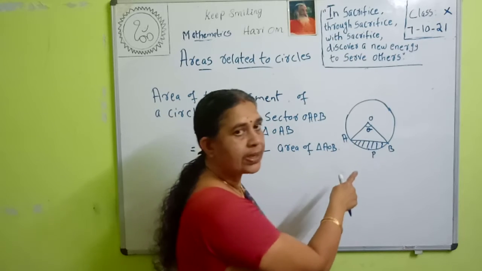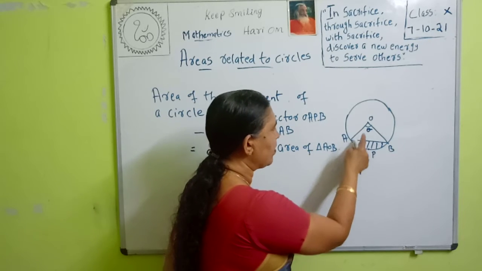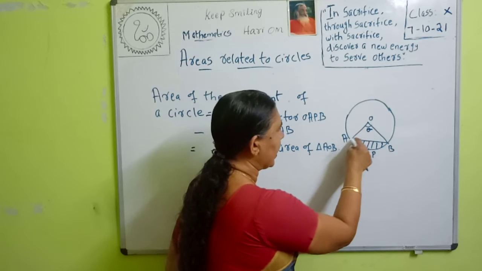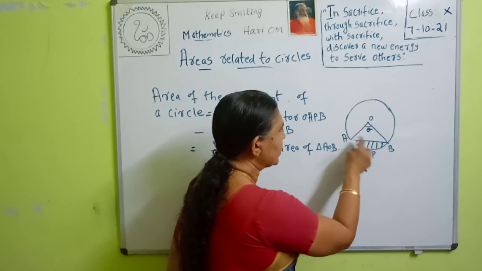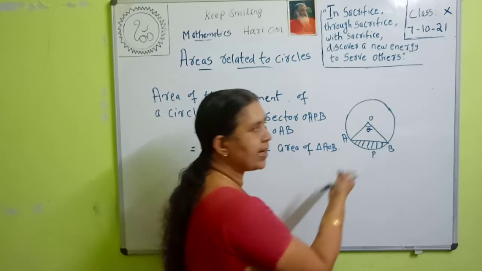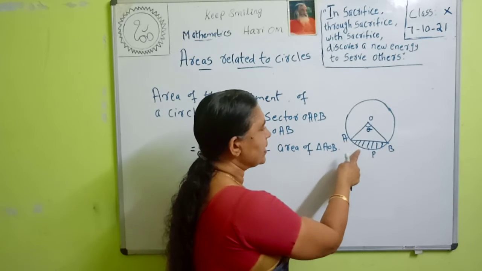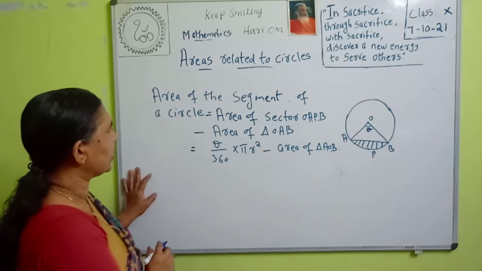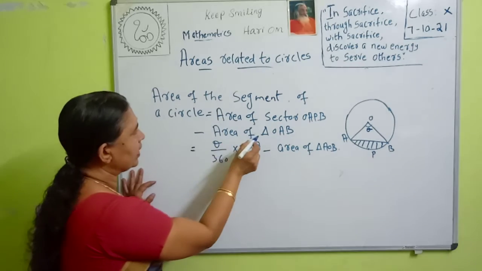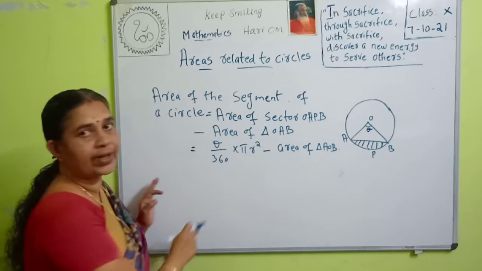Area of the segment is equal to area of the sector OAPB minus area of this triangle OAB. If we subtract this area of the triangle from this sector, we will get this shaded region's area. That shaded region is the segment of the circle. Therefore, area of the segment of a circle is equal to area of sector OAPB minus area of triangle OAB.